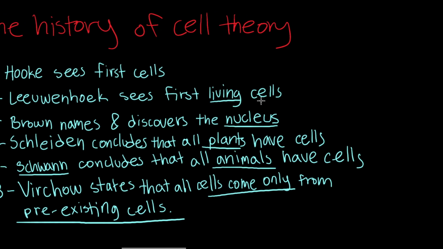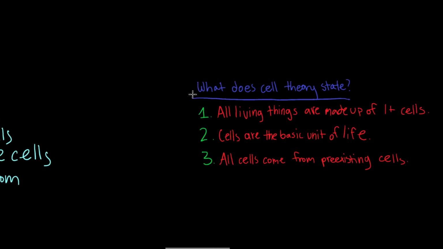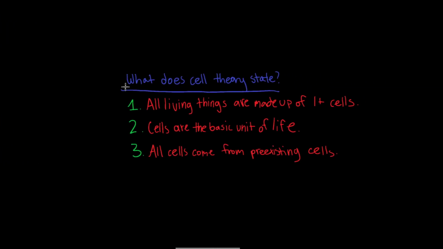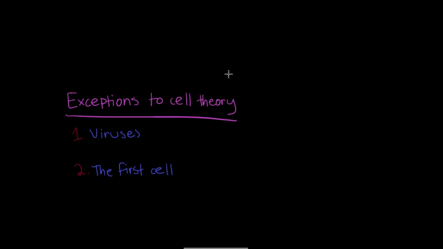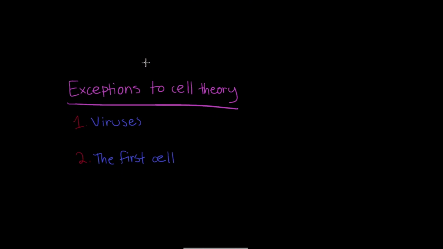Now, to summarize, cell theory states that 1. All living things are made up of one or more cells. 2. Cells are the basic unit of life. And 3. All cells come from pre-existing cells. Viruses and the first cell are both exceptions to cell theory.